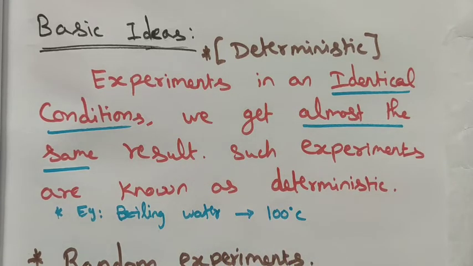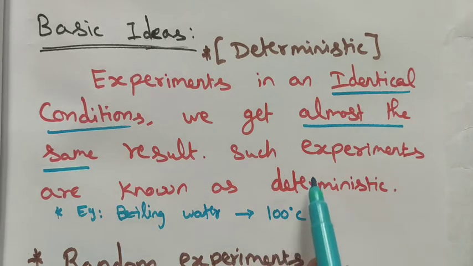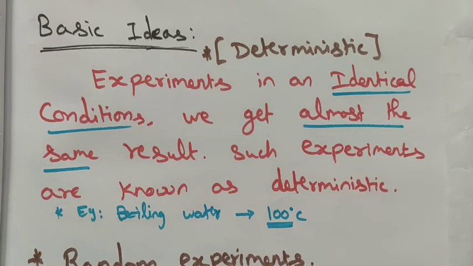That is 100 degrees Celsius. So in an identical condition, both are taking the same water, right? We get almost the same result. This experiment is known as deterministic.